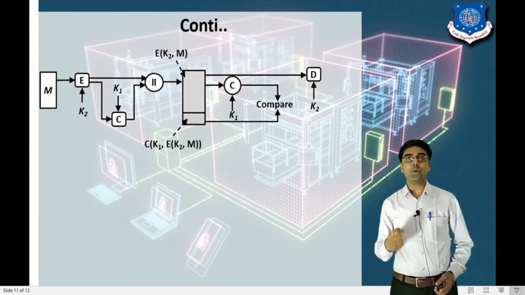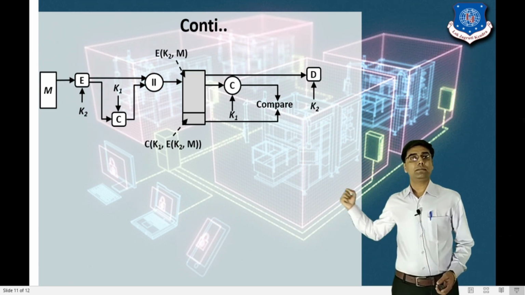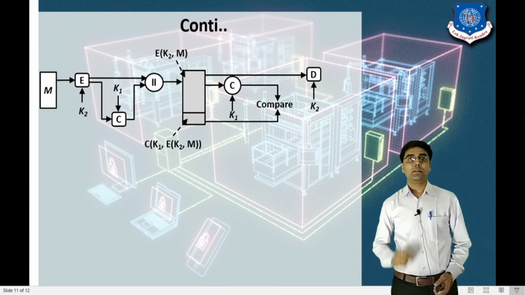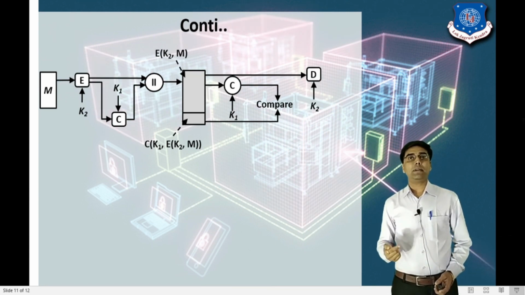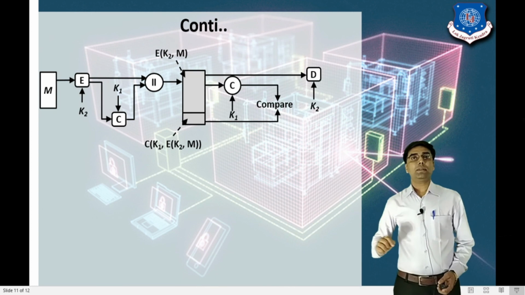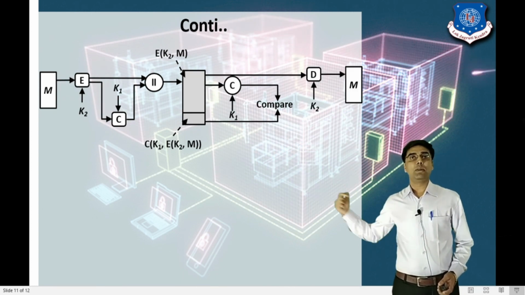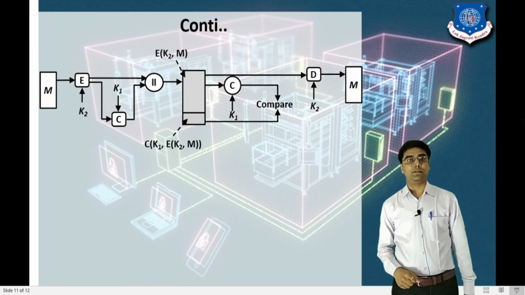If both are equal, it means that no modification has been done by another person, right? And after that we apply the decryption on the message along with the K2 key. Now we will get the original plain text message, right?